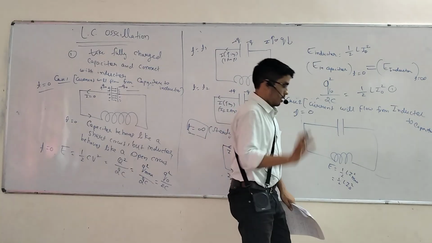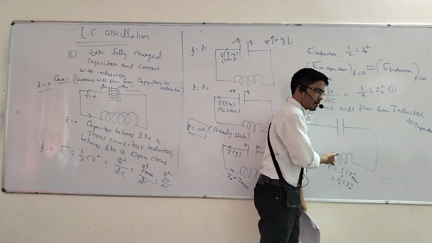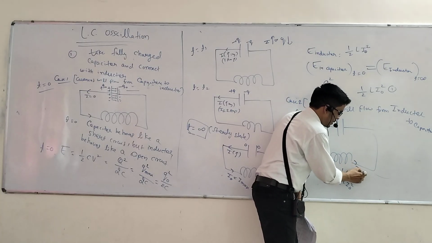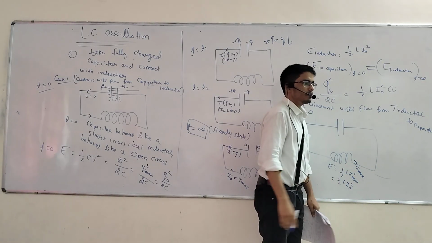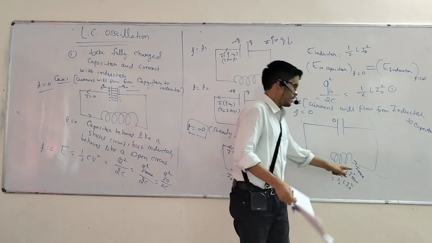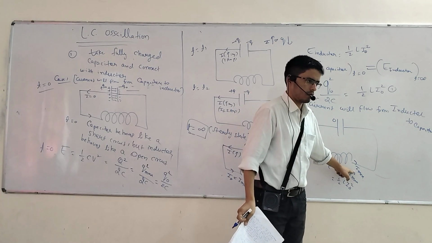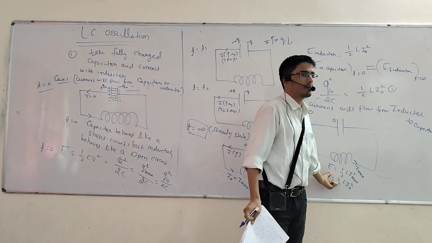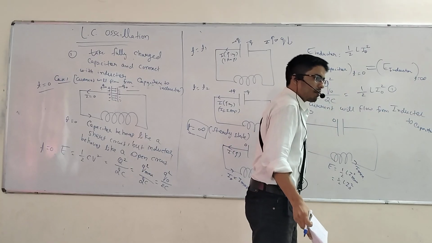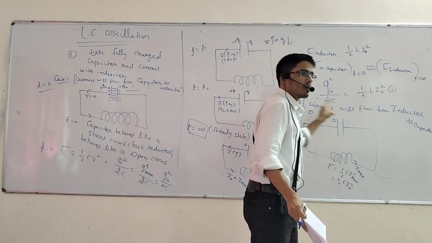See here. What is the current direction here, right or left? Right. That current is I maximum. And what is the charge here? Actually the charge is 0. Now the current will be decreasing in nature, because it already has the maximum current. So initially the current will flow fast, after that slowly.